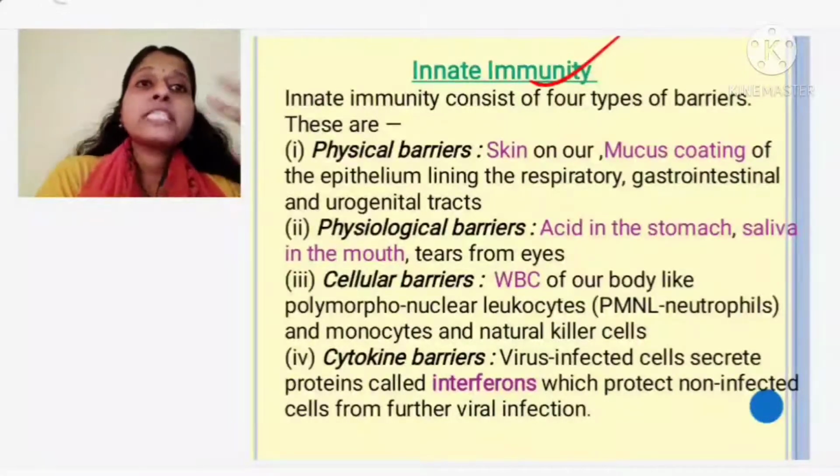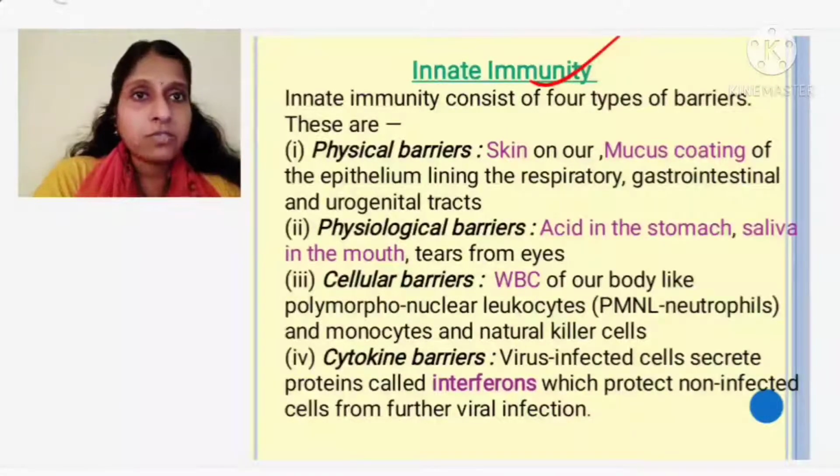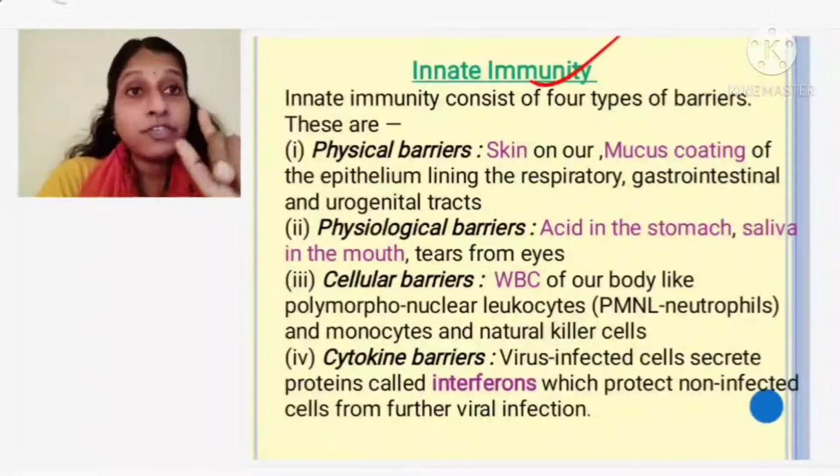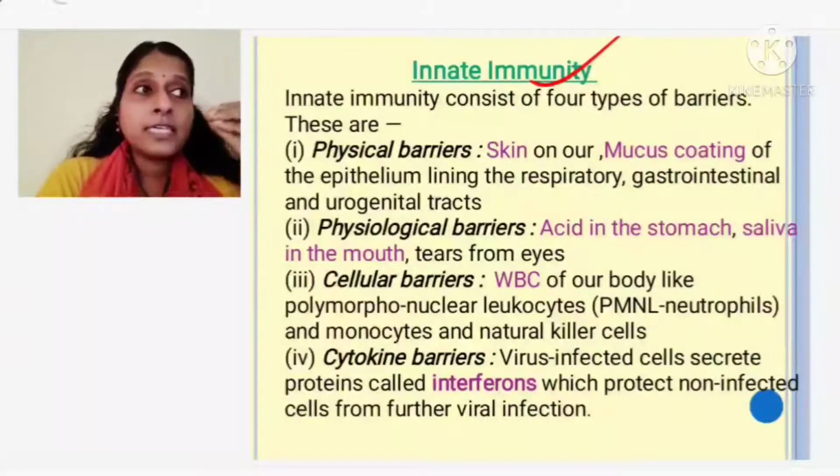Next are your physiological barriers. So what are the physiological barriers? One is your tears. If some insect or dust particles get into your eyes, immediately you can find a flow of tears coming out from your eyes. Actually it is a defense mechanism, in which along with the tears all the germs also move out.